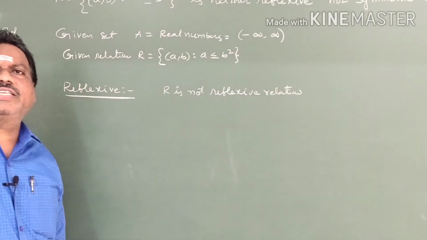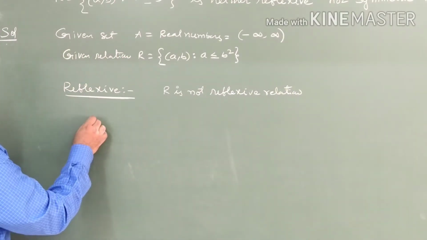Why is it not reflexive? Already we proved here.